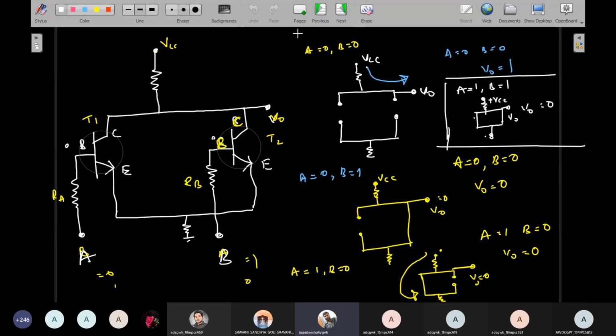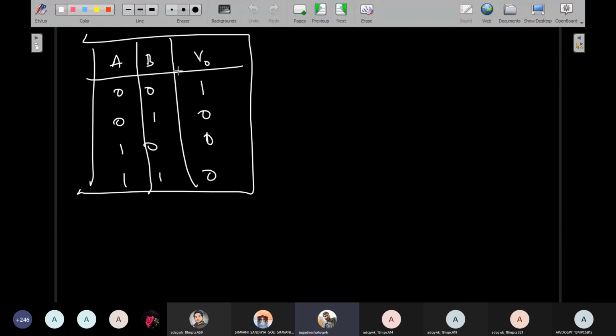So you write all of these in a truth table, with A, B and V0: 0 0 gives 1, 0 1 gives 0, 1 0 gives 0, 1 1 gives 0. Actually, this represents which type of logic gate? It is used for NOR gate operation. That is the reason the RTL circuit is always constructed using a NOR gate, because this is actually the NOR gate truth table. So this is about RTL. That's all.